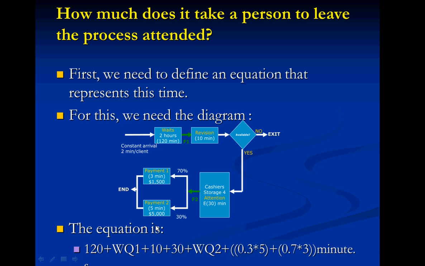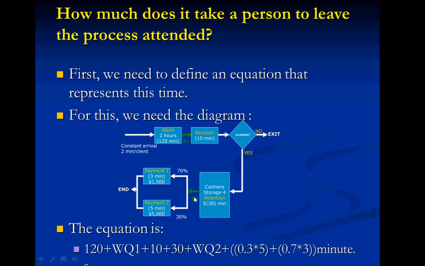If we see how much time we need to wait, we need an equation that is represented right here. First of all, we wait 120 minutes. This is this part of the program. Then we wait in line in this queue. We need to know the waiting time of this queue. Then there are 10 minutes of time with the revision process, and 30 more minutes at the cashiers. There is no line in here, so there is no waiting.